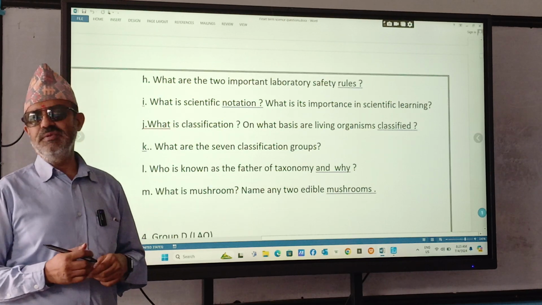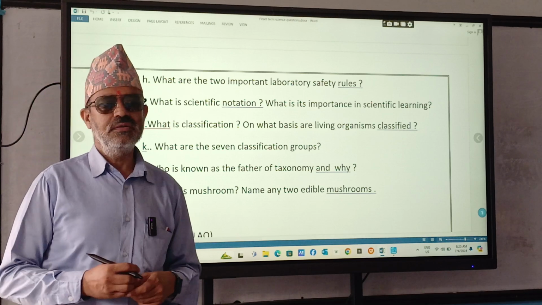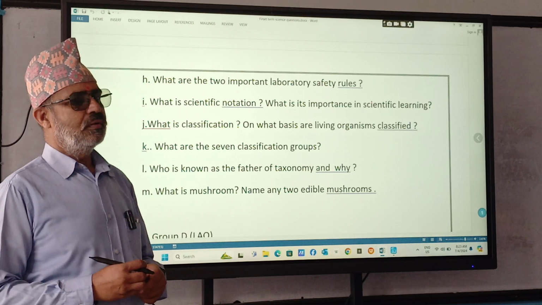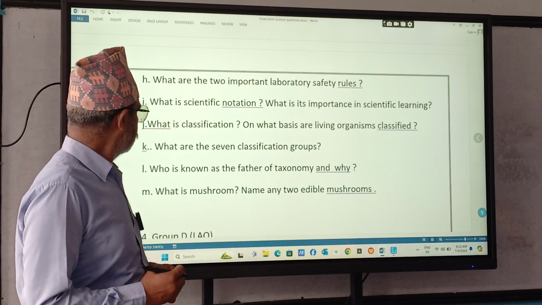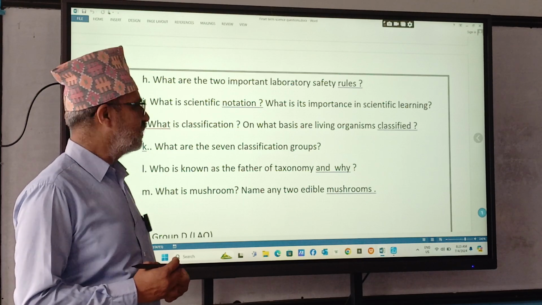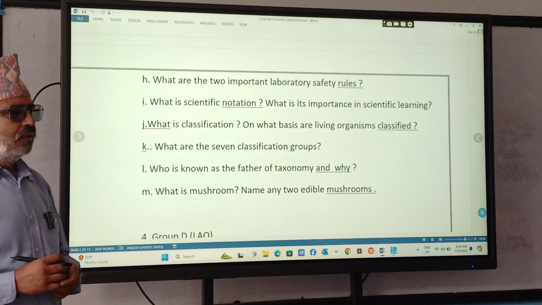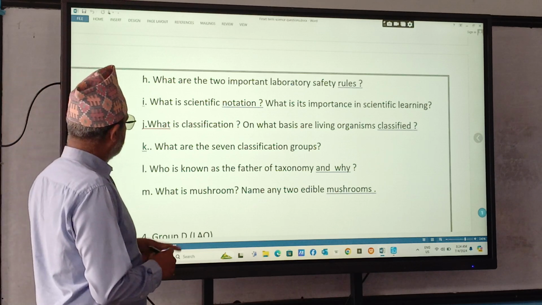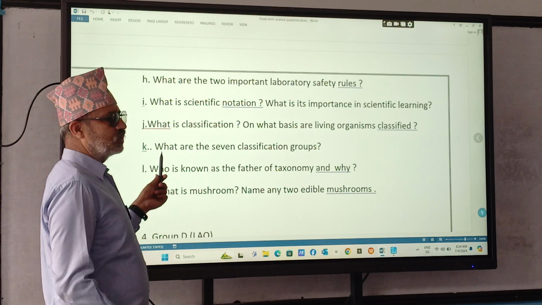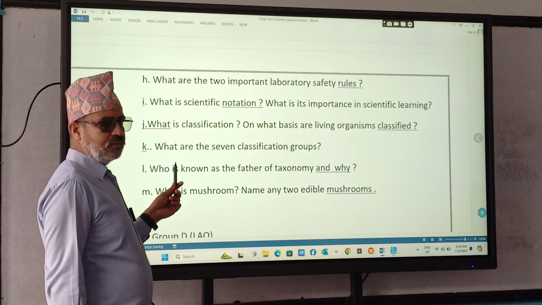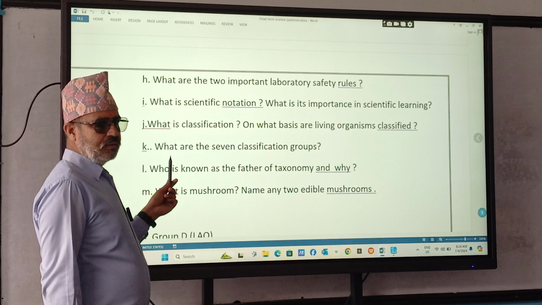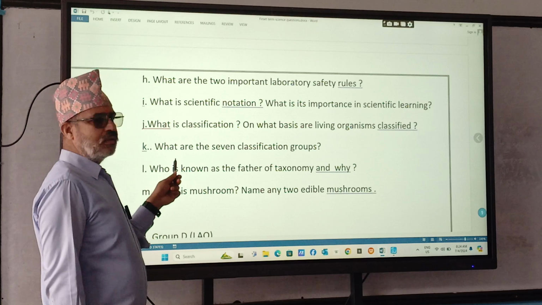They are classified on the basis of cellular structure, mode of nutrition, or locomotion. It is 2 marks, meaning for 1 mark you write 2 points. What are the 7 classification groups? Kingdom, phylum, class, order, family, etc.